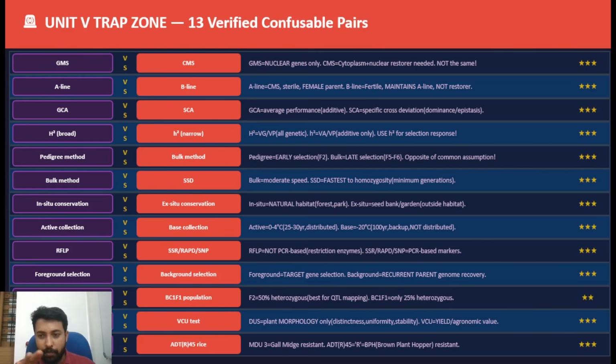So you should be easily comparing these different topics: RFLP and AFLP markers, SSR and RFLP markers, in-situ and ex-situ conservation, and the different types of in-situ and ex-situ conservation methods. Such things you should be very clear about, and this is just a priority list.